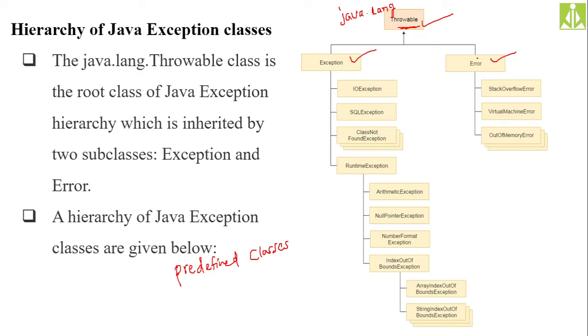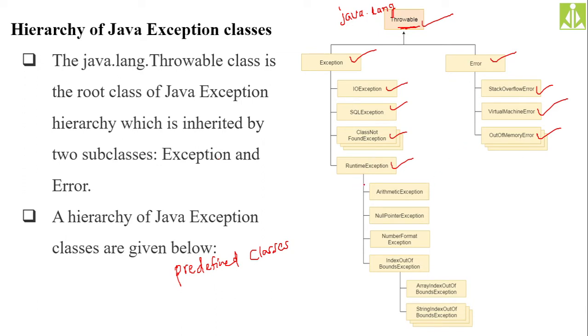To this Exception class we have different subclasses like IOException, SQLException, ClassNotFoundException, then RuntimeException. All these are subclasses of the Exception class. To the Error class, we again have different subclasses like StackOverflowError, VirtualMachineError, then OutOfMemoryError. These are the subclasses of your Error class.